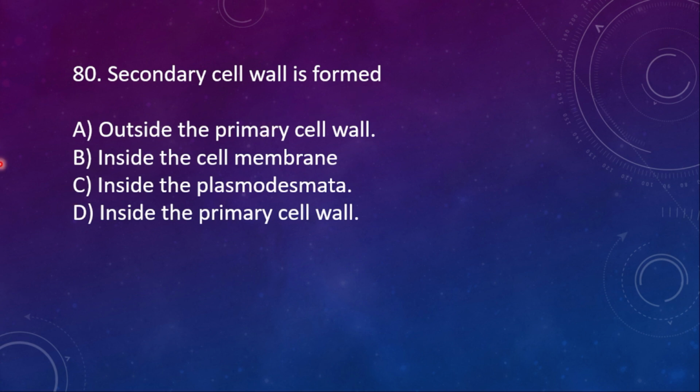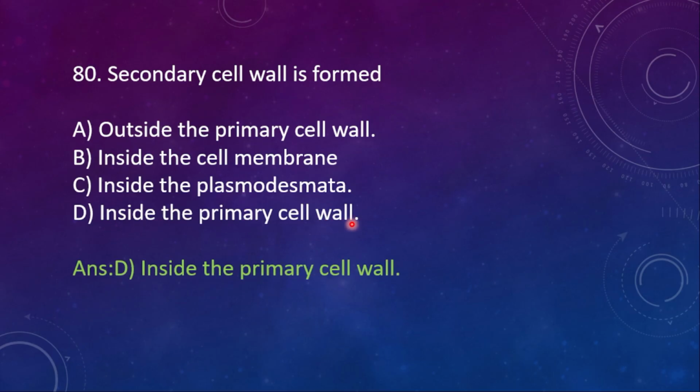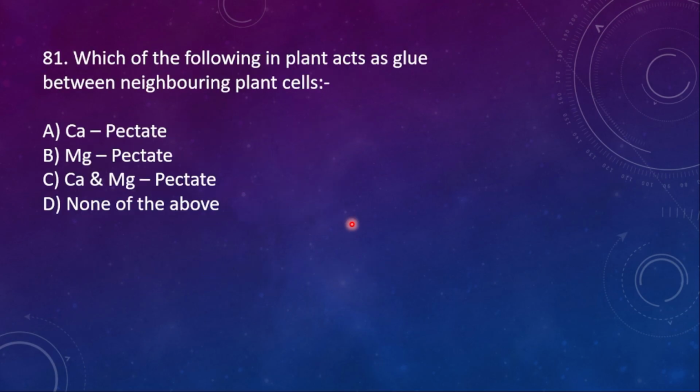Secondary cell wall is formed outside the primary cell wall, inside the cell membrane, inside the plasmodesmata, inside the primary cell wall. So here the right option is D, inside the primary cell wall. Secondary cell wall will form inside the primary cell wall.